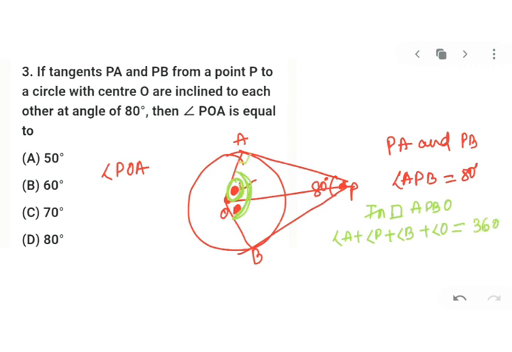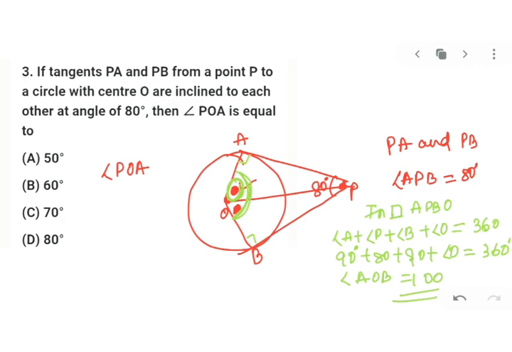You know that angles A and B are 90 degrees and P is given as 80 degrees. So can you find the central angle O? Yes, so angle AOB will be equal to 100.